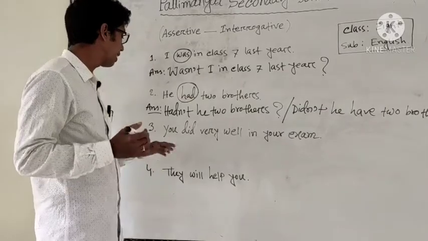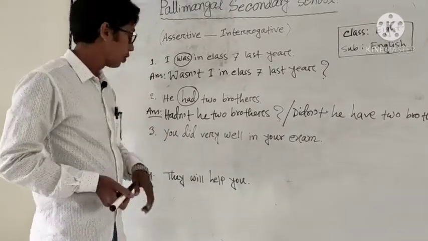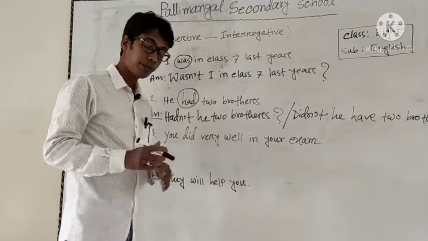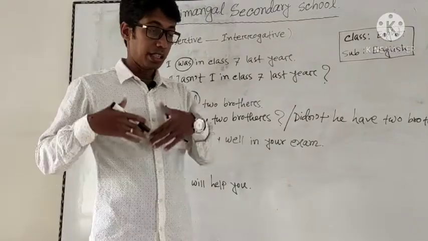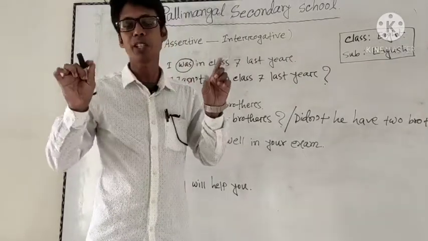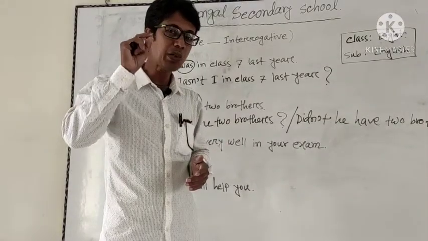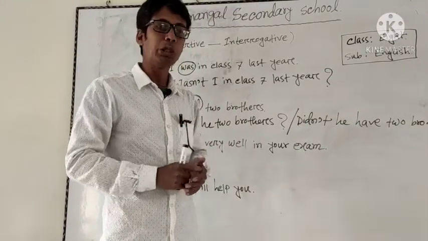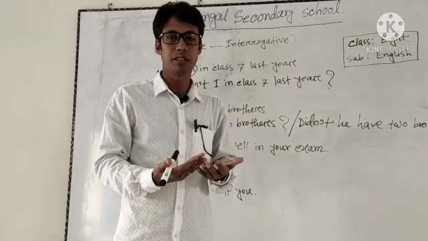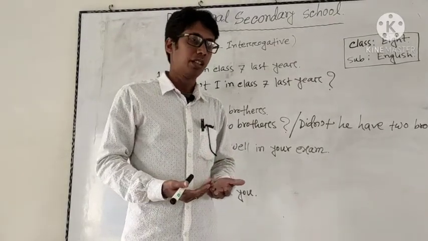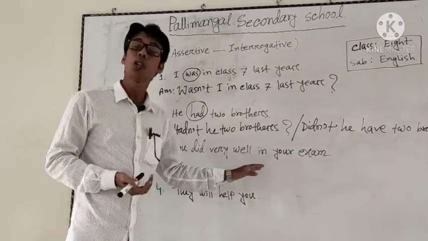Okay, number 3: You did very well in your exam. So dear students, the second rule says, if there is no auxiliary verb in the assertive sentence, then we have to use do, does or did as auxiliary verb. So in this sentence there is no auxiliary verb.